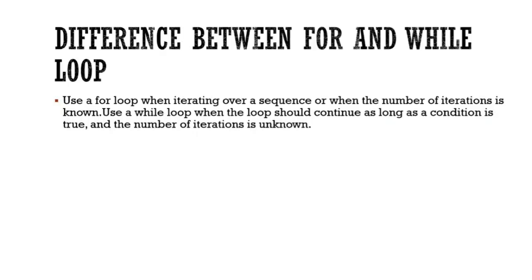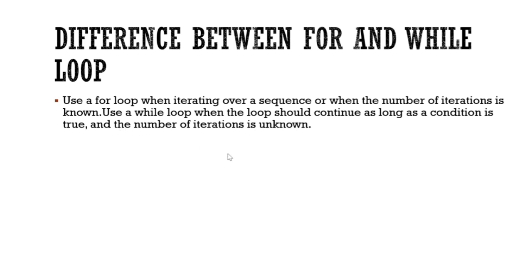Now next, guys, the most important question which is asked in the interview is: what is the difference between while loop and for loop? Use a for loop when iterating over a sequence or when the number of iterations is known. For loop is used when you know that I want to go from this value to this value. If there are 10 values and I want to iterate 10 values, I'll use for loop when the number of iterations is known.